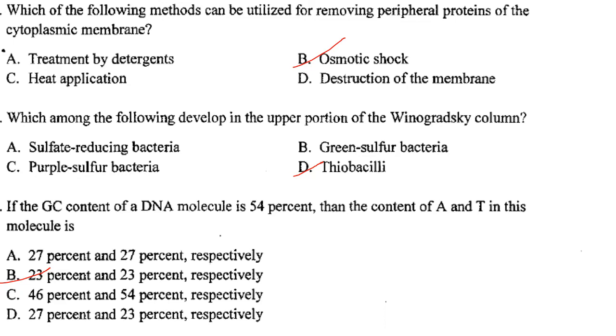Then next one. If the GC content of a DNA molecule is 54%, then the content of A and T in this molecule is. So GC content is 54%, that means A plus T will be 46%, 100 minus 54, that is 46%. Then A will be 23% and T will be 23%. So answer will be option B.